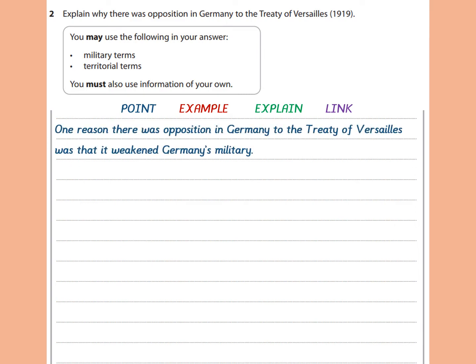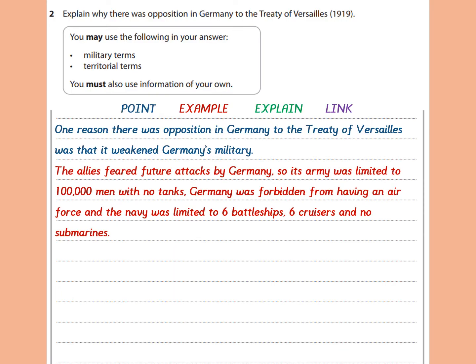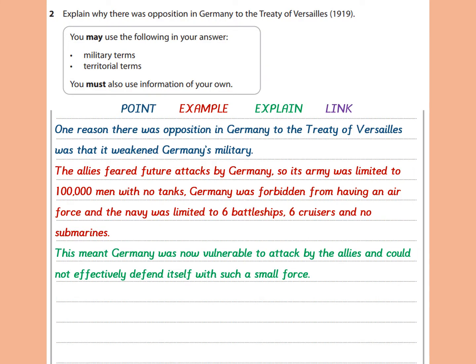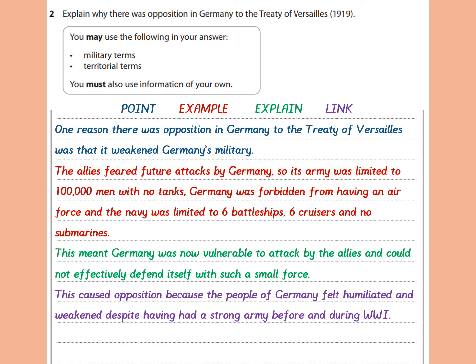One reason there was opposition in Germany to the Treaty of Versailles is that it weakened Germany's military. The Allies feared future attacks by Germany, so its army was limited to 100,000 men with no tanks. Germany was forbidden from having an air force, and the navy was limited to 6 battleships, 6 cruisers and no submarines. This meant Germany was now vulnerable to attack by the Allies and could not effectively defend itself with such a small force. This caused opposition because the people of Germany felt humiliated and weakened despite having had a strong army before and during World War I.